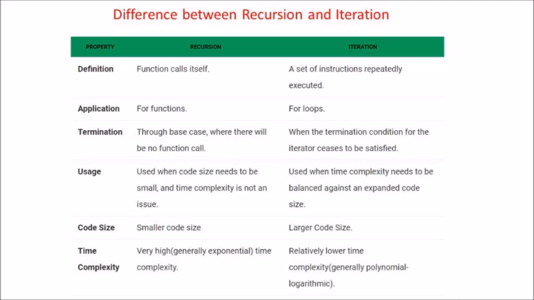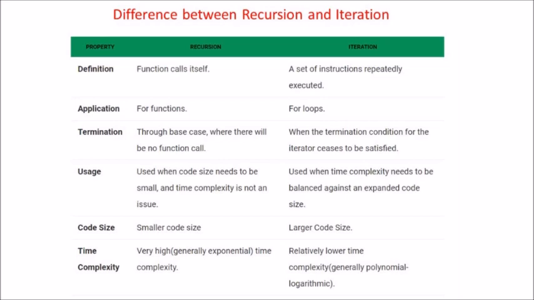The usage: recursion is used when the code size needs to be small. See, in my previous video I explained the program of finding whether a number is prime or not. When you compare it with the program in which I used a while statement or for statement, the code size is reduced in case of recursion. But when we are using iteration, the code size is more, and recursion is comparatively easy. So smaller code in recursion, larger code in iteration.